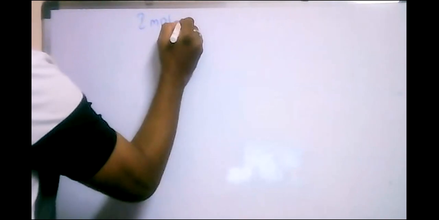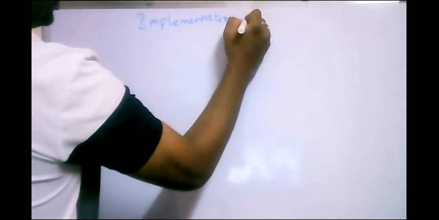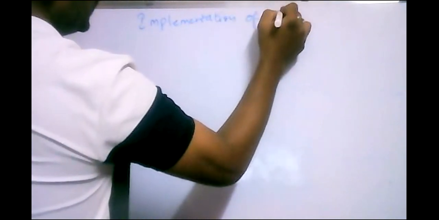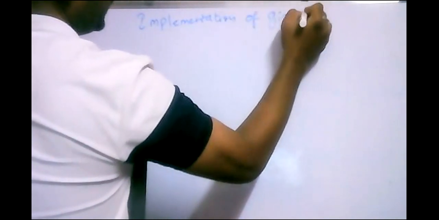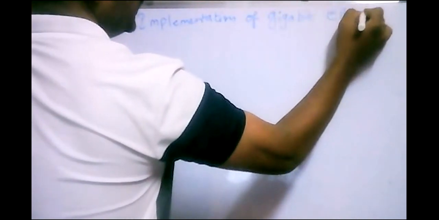So gigabit Ethernet is implemented in 4 ways. 4 varieties of gigabit Ethernet are available for us. That is, the implementation of gigabit Ethernet is done in 4 ways.